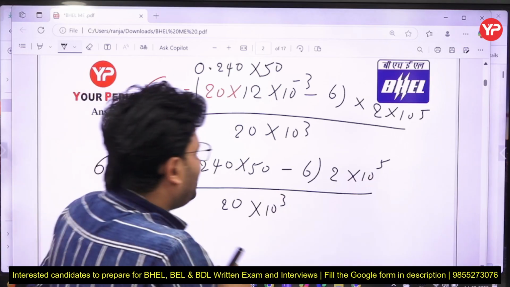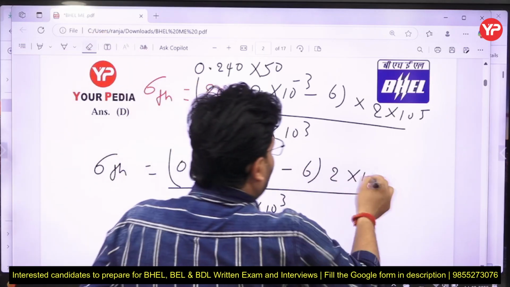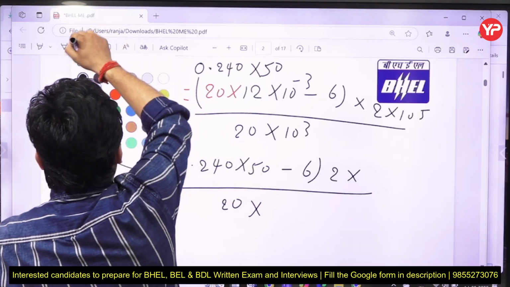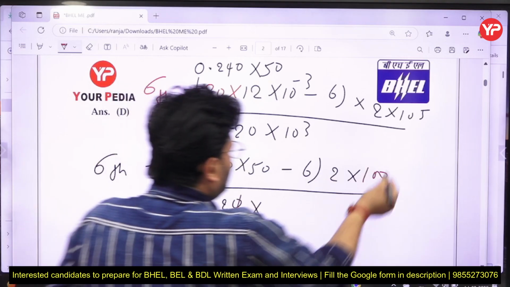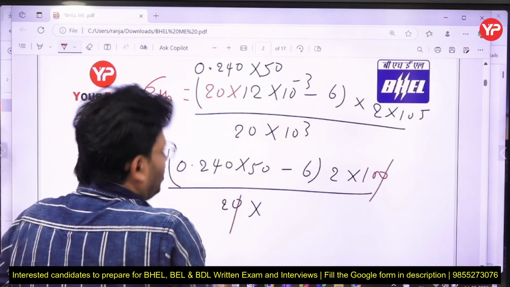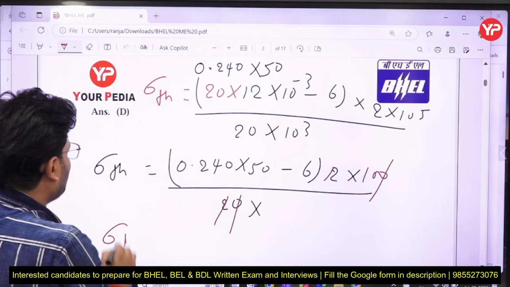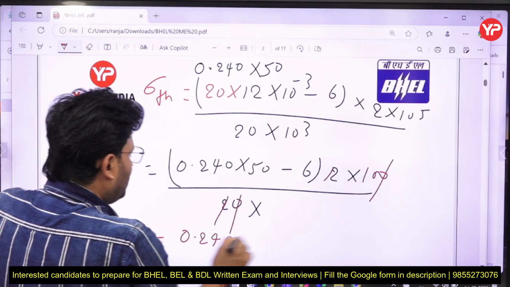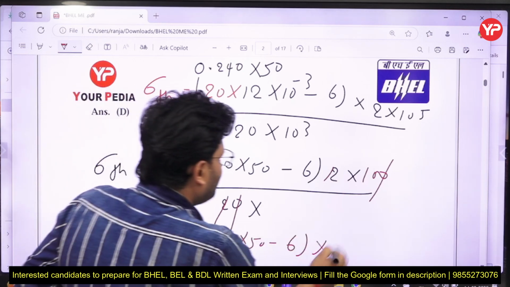Here the powers of 10 cancel out, and from 10 another 0 cancels out, and 2 to 2, so ultimately 10 remains. So the thermal stress by solving this is simply 0.240 multiplied by 50 minus 6, into 10. Simple.